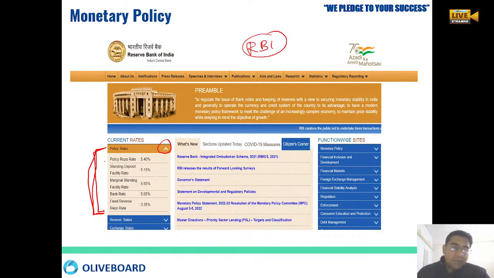Here the policy rate will be written: policy repo rate, standing deposit facility, marginal standing facility, right? Then you have the bank rate, then the fixed reverse repo rate. This is how you normally see the RBI website. We all will be discussing what all these rates are and when they are invoked, when these rates are being utilized.